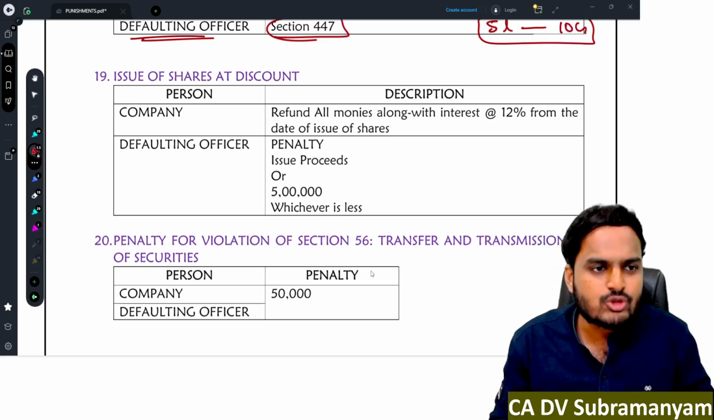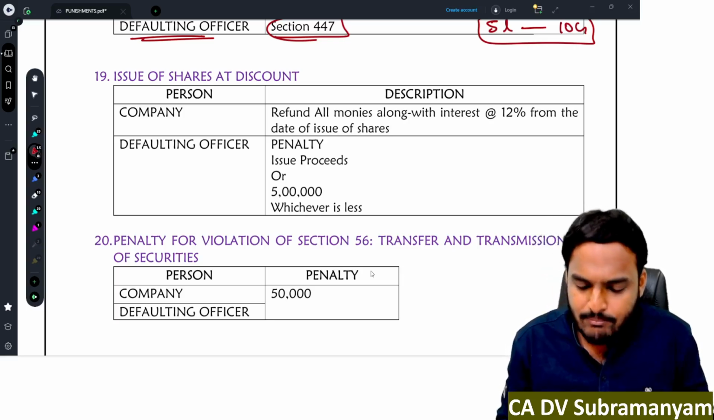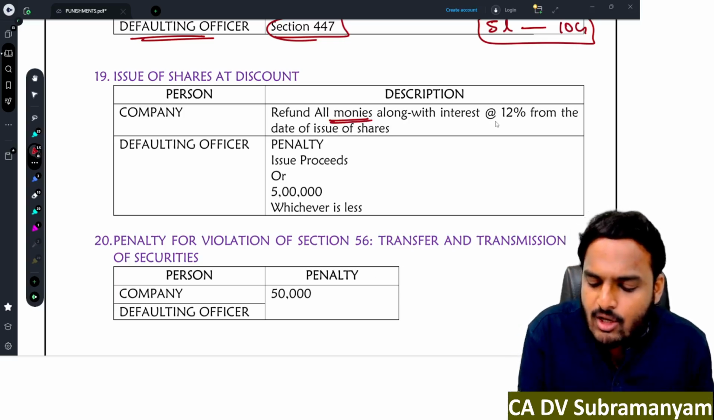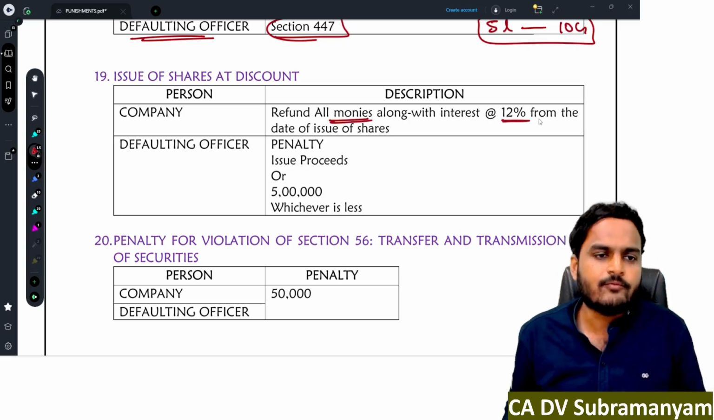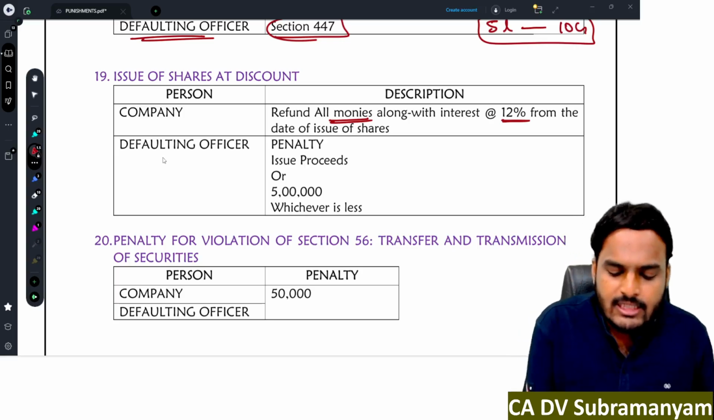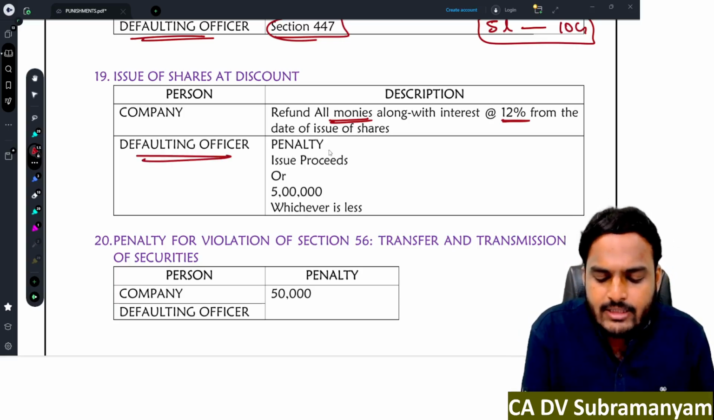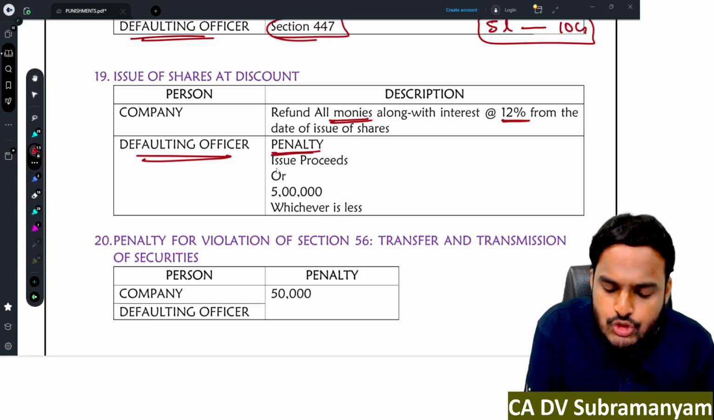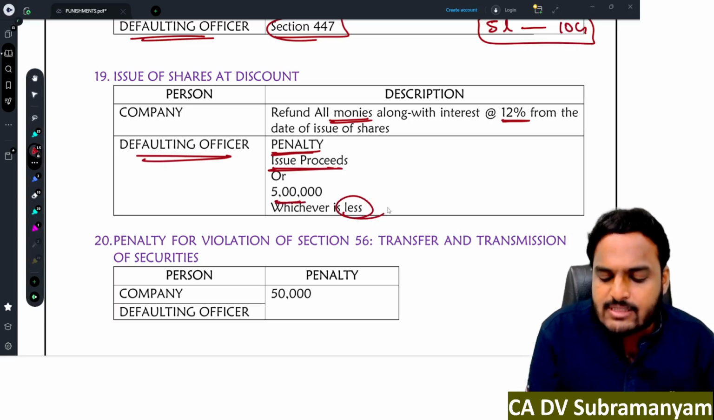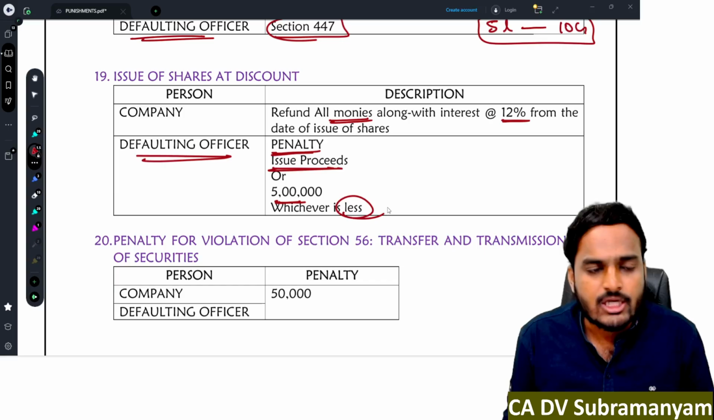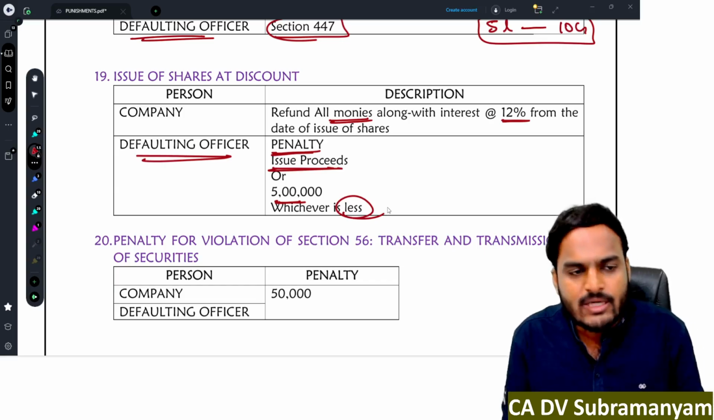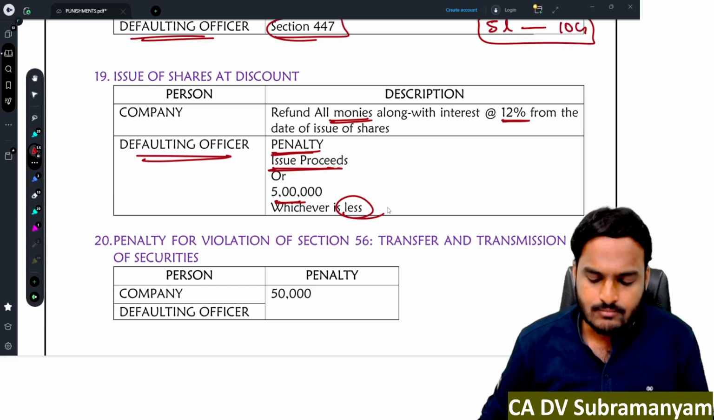If any company issues shares at discount, then that company has to refund all the monies along with interest at the rate of 12% from the date of issue of shares, and the defaulting officer is liable to pay penalty. How much penalty, sir? Issue proceeds, the amount involved in the issue, or 5 lakh rupees, whichever is less.